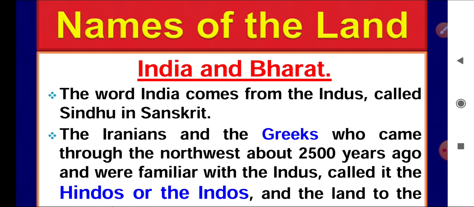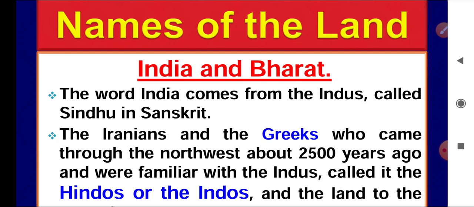Then India and Bharat. In this chapter these two words are discussed. The word India has come from the Greeks, from the word Indus. Indus refers to Sindhu, the Sindhu river, which is Sindhu in Sanskrit.